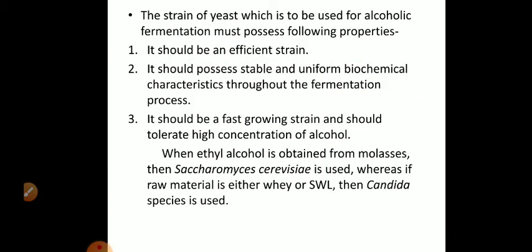The strain of yeast that we use for alcoholic fermentation must possess certain characteristic features. Number one, it should be an efficient, high yielding, high producing strain. Number two, it should possess stable and uniform biochemical characteristics throughout the fermentation process. It should be a fast growing yeast and should tolerate the high concentration of alcohol that is produced.